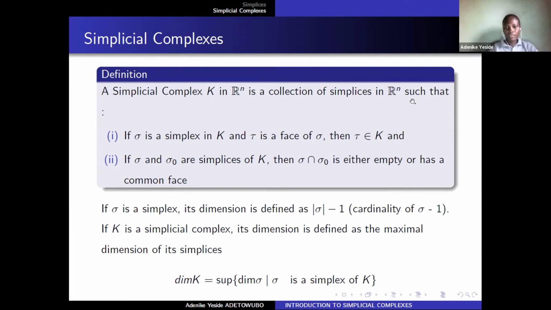If it satisfies this, then it's a simplicial complex. If sigma is a simplex, its dimension is defined as the cardinality of that simplex minus 1. And if K is a simplicial complex, its dimension is defined as the maximum, the supremum, of the dimensions of its simplices.